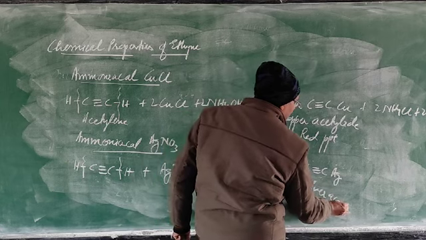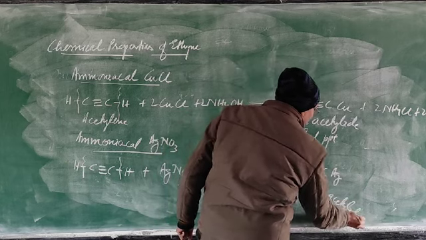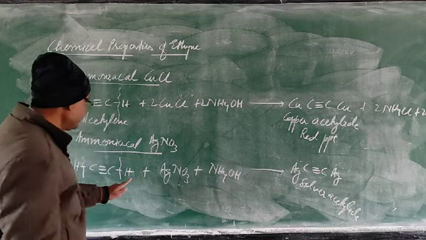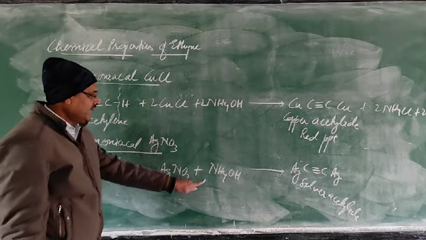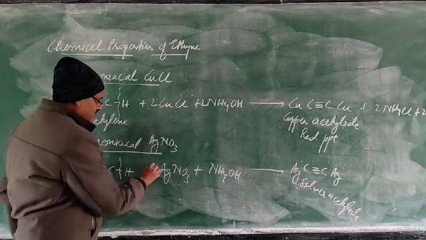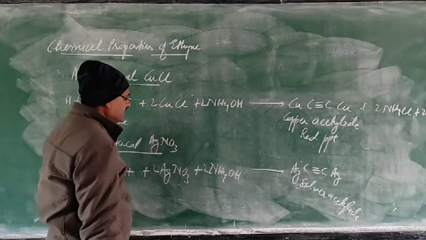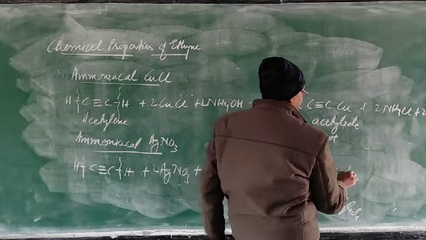Silver acetylide. And this 2H is coming here. This will come here from HNO3. HNO3 is acid and ammonium oxide is base, so they will form salt and water. So that will form ammonium nitrate